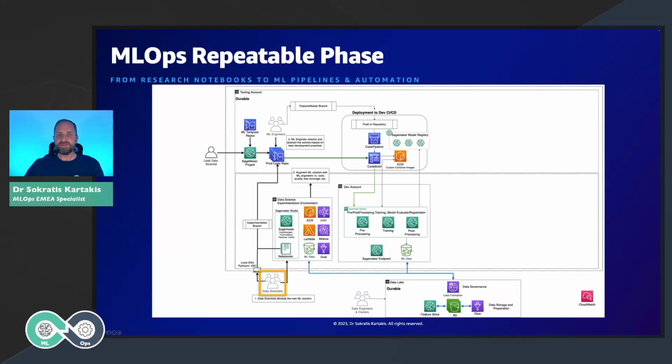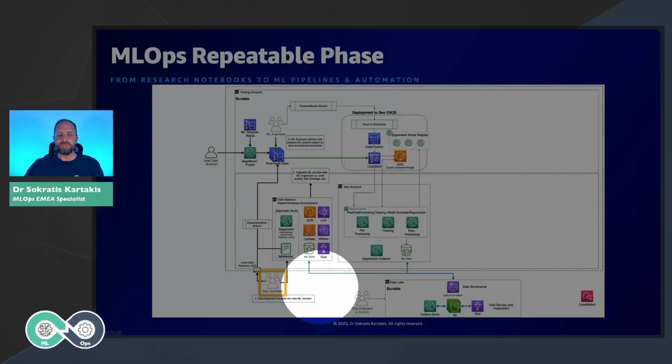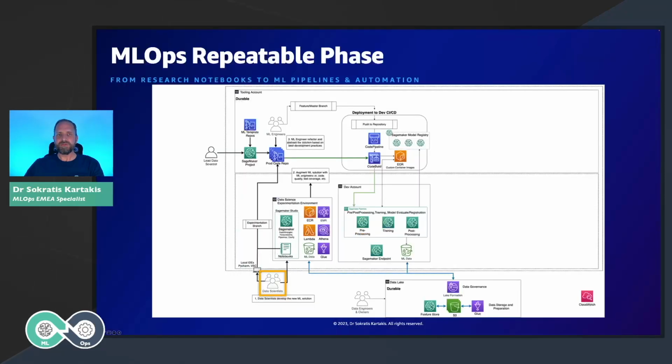The data engineers, after they prepare the data, move it as a snapshot into the experimentation environment, and then the data scientists create their notebooks, their baseline and best models, let's say, and then at some point they are ready to assess the solution with the lead data scientist. What do they assess? They want to make sure that this solution can be generalized, and the model can generalize and can be used in order to solve a business problem. After this assessment, the lead data scientist might approve or reject the solution.